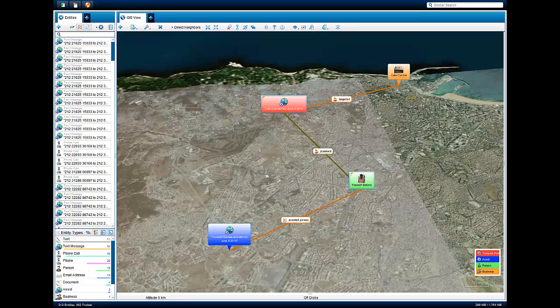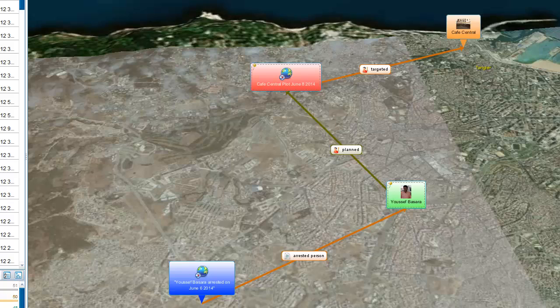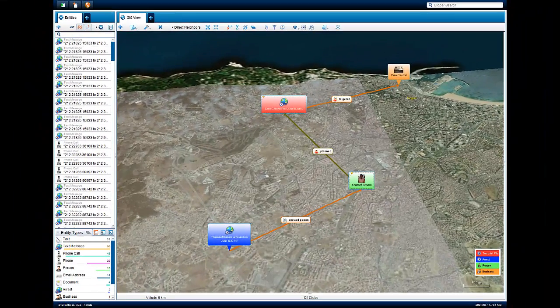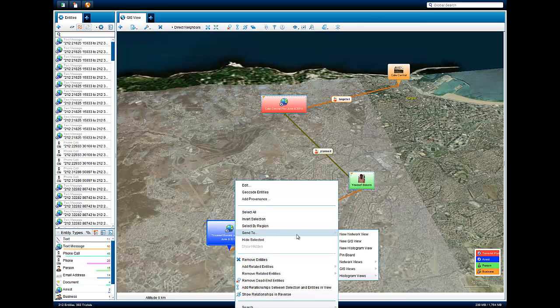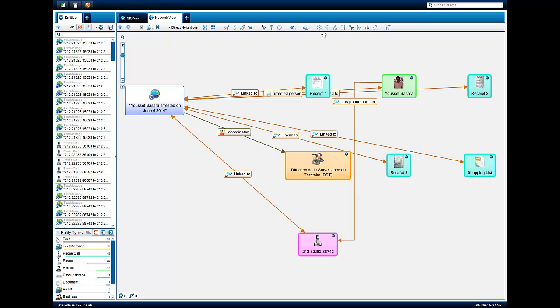On June 6, 2014, security officials affiliated with Morocco's domestic intelligence agency, the DST, arrest Yusuf Basara, a known extremist suspected of plotting to bomb Café Central, a coffee house frequented by American, French, and Spanish tourists in the northern city of Tangier. As a result of his arrest, security officials obtained pocket litter and cell phone data from Basara, which analysts can exploit for intelligence purposes.